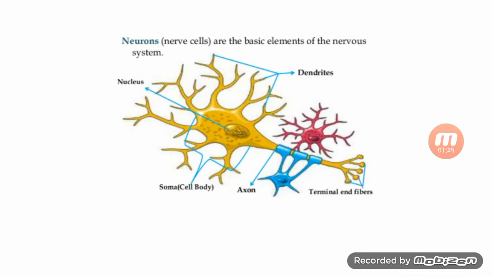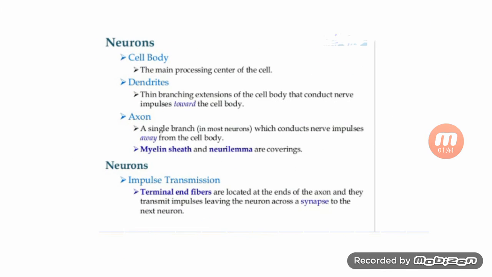Through the terminal fiber they attach to the branches, or the dendrites, of the other neuron. So the neuron cell body is the main process center of the cell. Dendrites are thin branching extensions of the cell body and conduct nerve impulses toward the cell body.